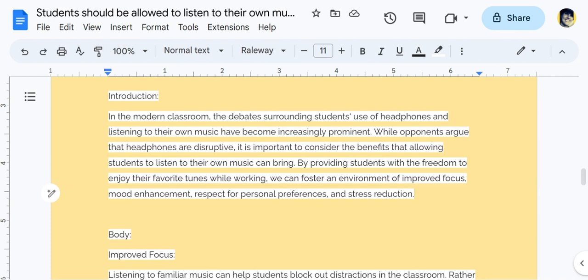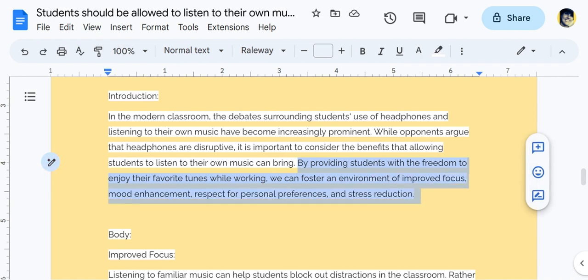Okay, no doubt we absolutely see this thesis. So we know that this essay is going to discuss how music creates an environment with improved focus, how it serves as a mood enhancer, how it provides respect for personal preferences, and how it offers stress reduction.